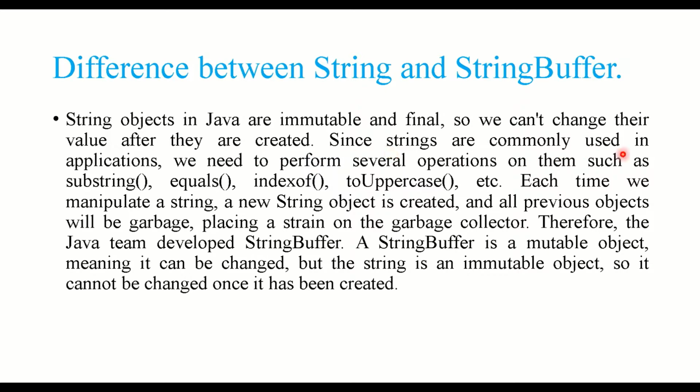Since strings are commonly used in applications, we need to perform several operations on them, such as substring, equals, indexOf, toUpperCase, etc. Each time we manipulate a string, a new string object is created and all the previous objects will be garbage collected, placing a strain on the garbage collector. Therefore, the Java team developed StringBuffer. A StringBuffer is a mutable object, which means it can be changed, but a String is an immutable object, so it cannot be changed once it has been created.